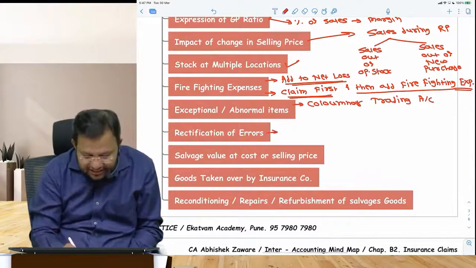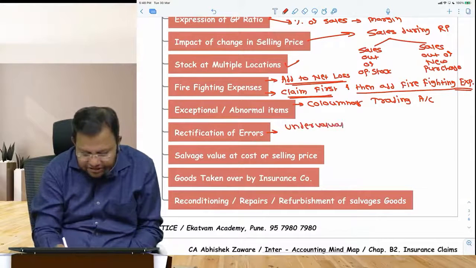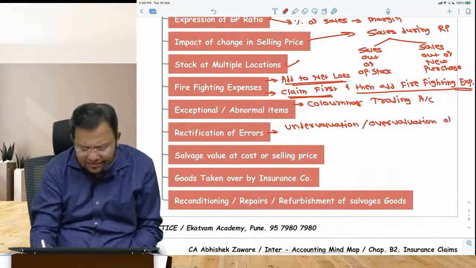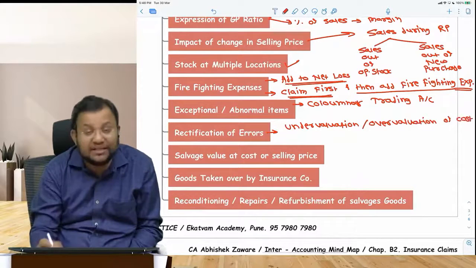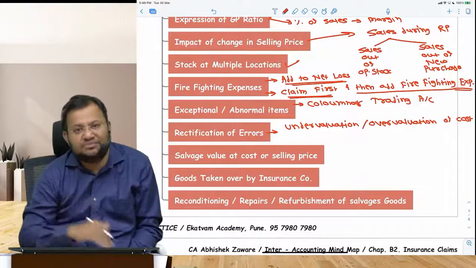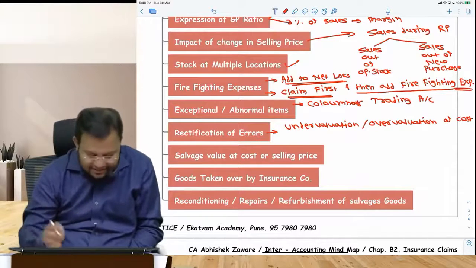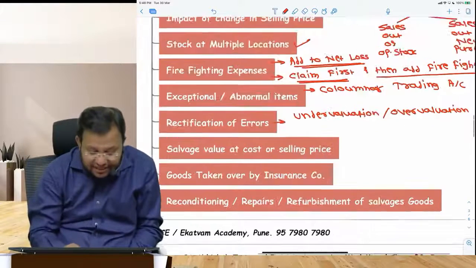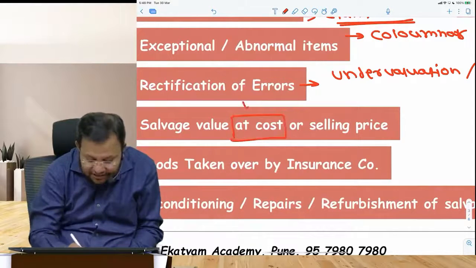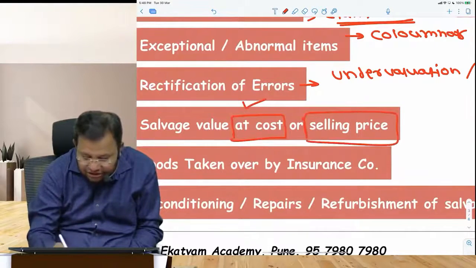You should rectify the error. Especially important errors are undervaluation and overvaluation of stock. Whenever the question says goods are valued at 90% of the cost and it does not give you a reason, it should be deemed that it's an error and you should rectify the error. Similarly, capital expenditure may be booked as revenue and vice versa. Salvage value should not be taken at selling price, it should be taken at cost.